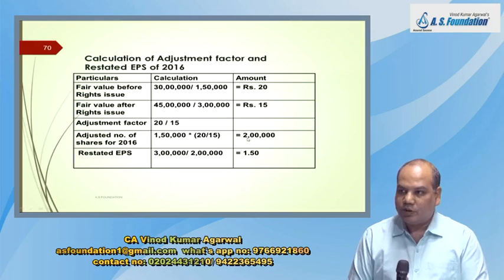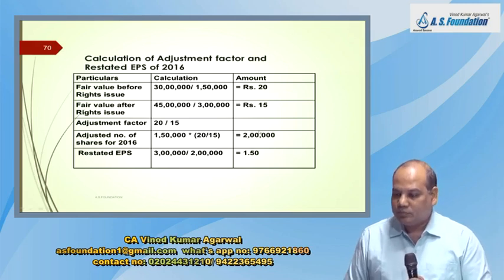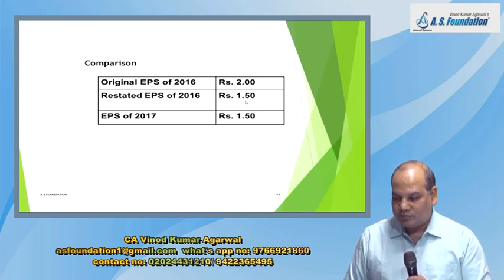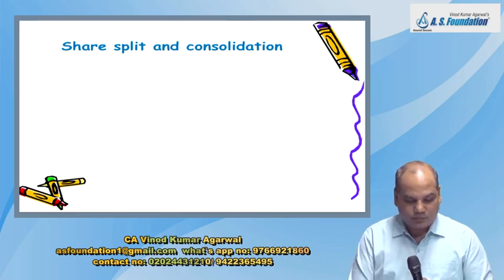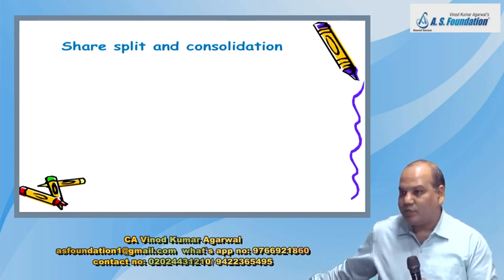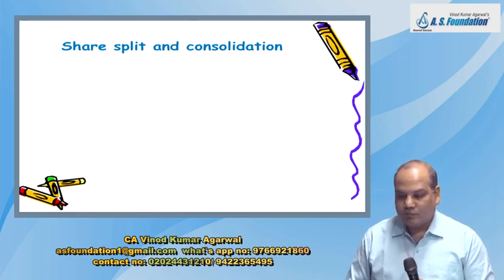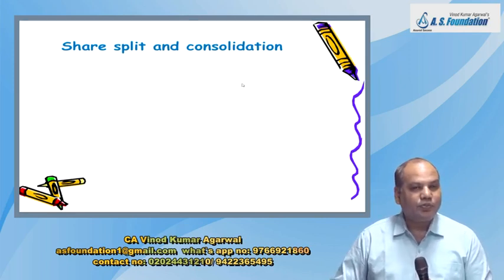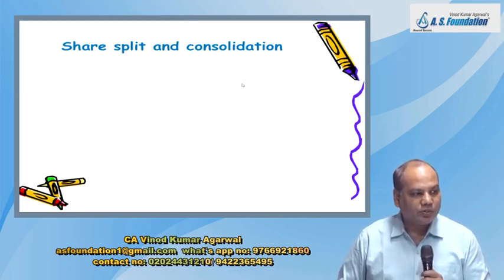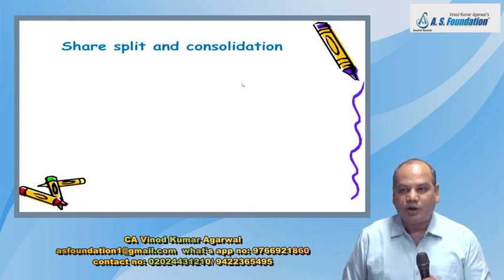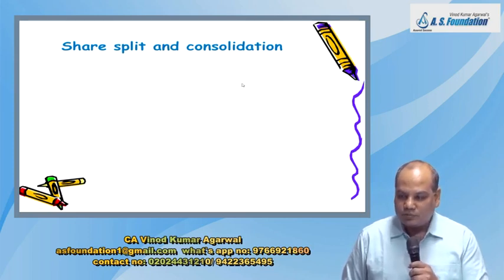Is it 1.50? Happy? Yes, now you'll be happy. Performance is maintained. Without this, there can be a confusion in the minds of the investors, as you have seen just now. So therefore, the bonus element in right issue is to be adjusted for period prior to right issue.